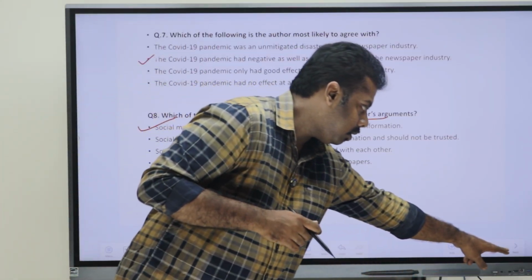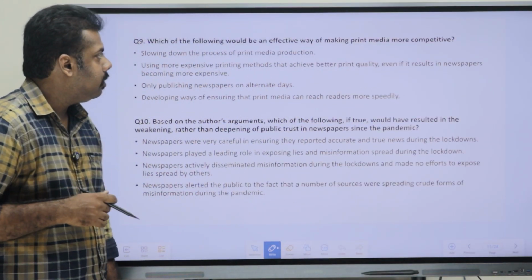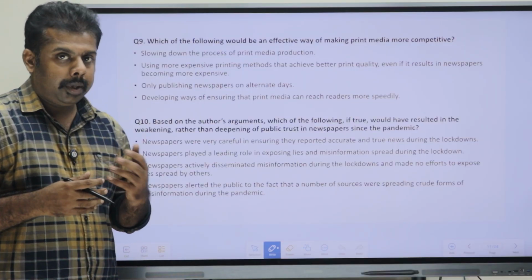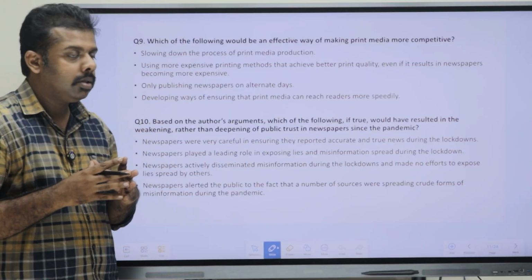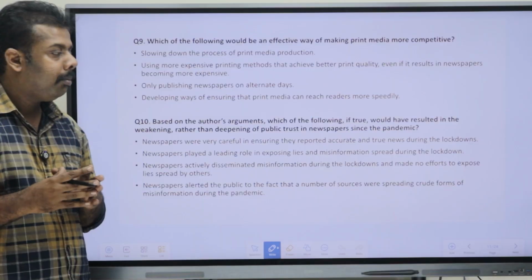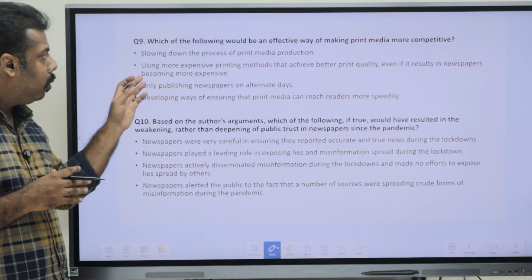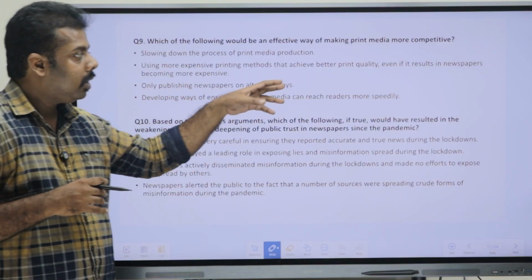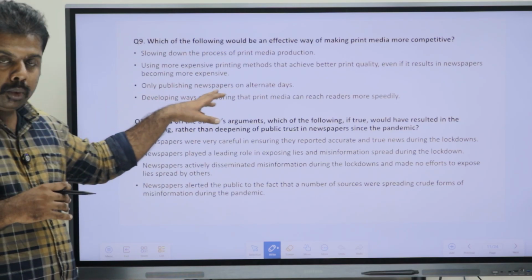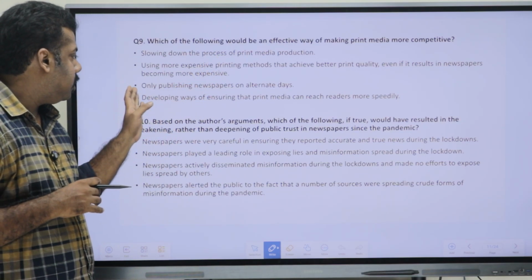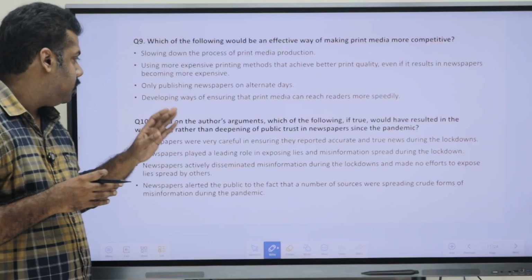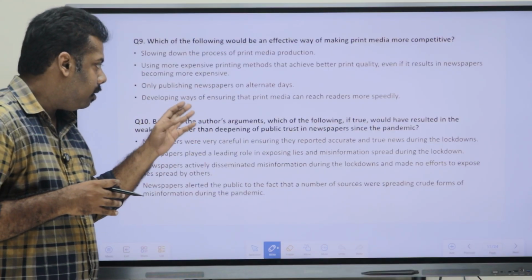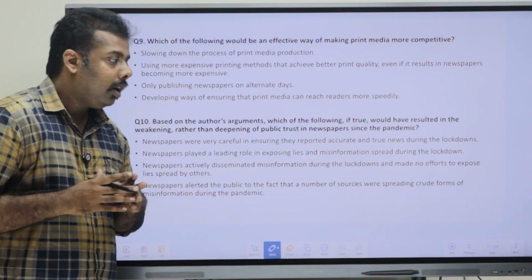Now moving to the next question. The ninth one: which of the following would be an effective way of making printing media more competitive? Just reading the options. Slowing down the process of printing media production, so that is one option. Using more expensive printing methods to achieve better print quality, even if it results in newspapers becoming more expensive. The third point says only publishing newspapers on alternate days and developing ways of ensuring that print media can reach readers more speedily.